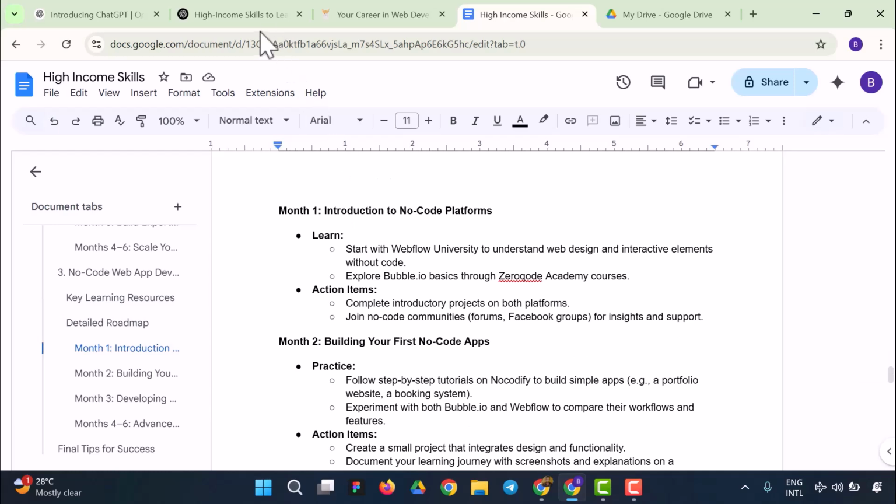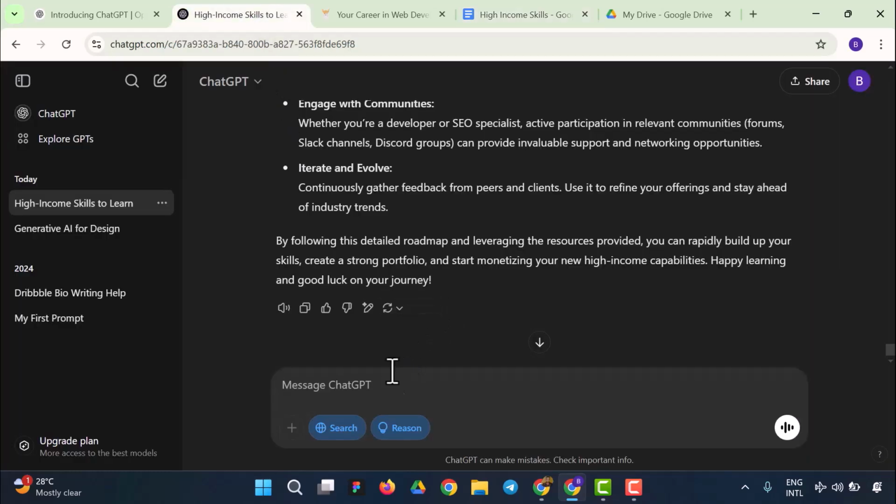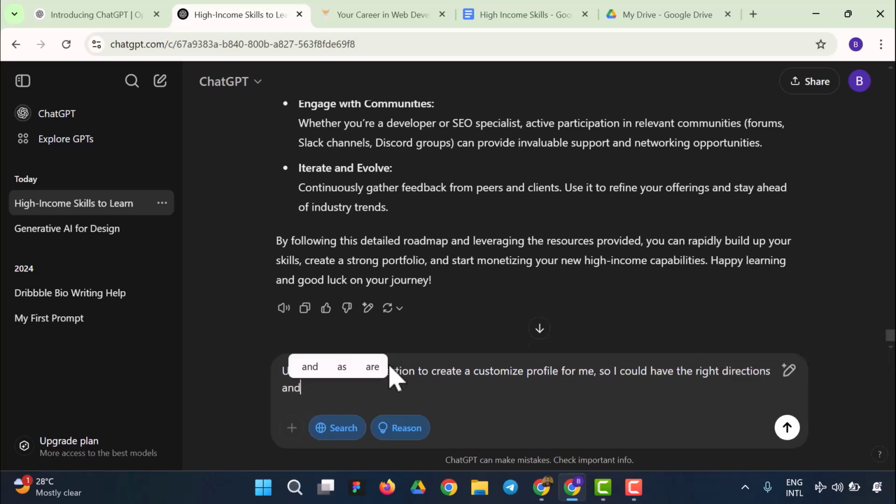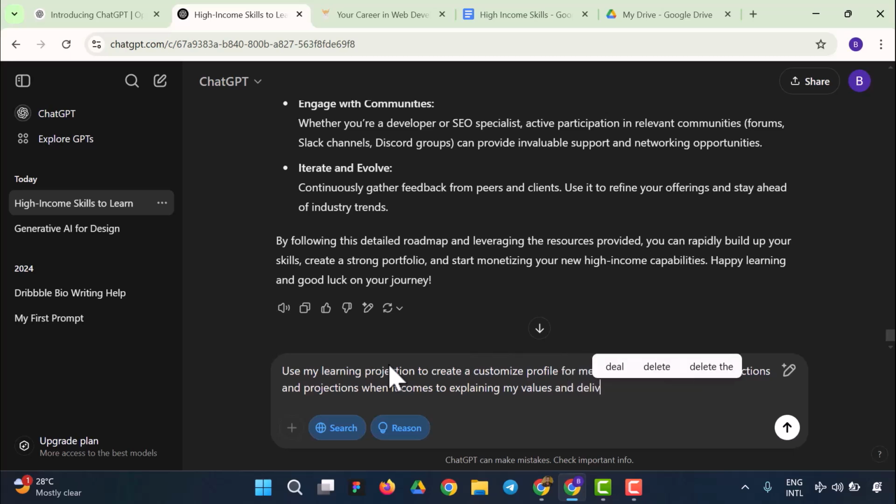But right now, after you've gone through all these plans, I want you to do something. I want you to customize your ChatGPT. How do you go about that? So I would prompt something. I would say, use my learning projection to create a customized profile for me, so I could have the right directions and projections when it comes to explaining my values and delivery.